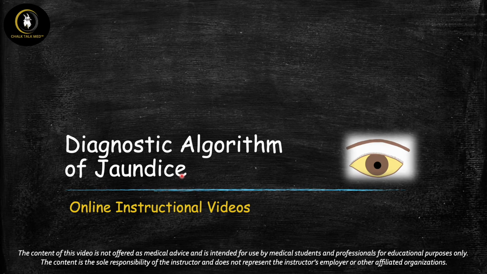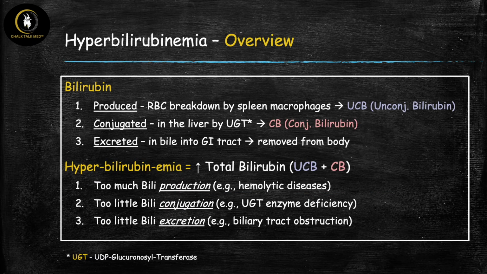I'm going to go through a diagnostic algorithm, how to work through a patient with jaundice when you have a test question that presents a diagnostic challenge. I recommend though first you watch the video on bilirubin metabolism. You need to understand all the different steps that are involved in that so that you can figure out how to distinguish the different causes of jaundice. So if you've already done that, then let's get started.